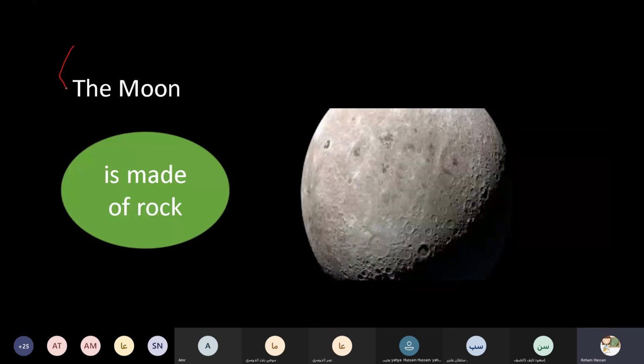First, what about the moon? If we look at the sky, on the night sky, we can see the moon, okay? What about the moon? The moon is made of rock, okay?